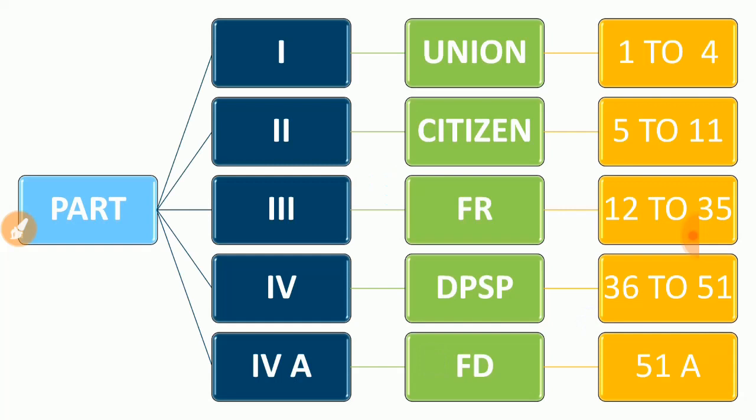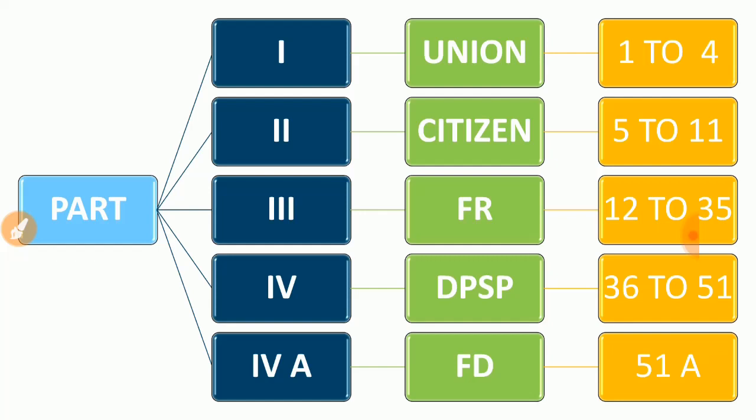Now we are talking about the important parts. What are parts? Parts are the chapters inside the Constitution. There are 25 parts, and the main important parts for our exam are part 1, union and its territory; part 2, citizenship; part 3, fundamental rights; part 4, DPSP, directive principles of state policy; and part 4A.